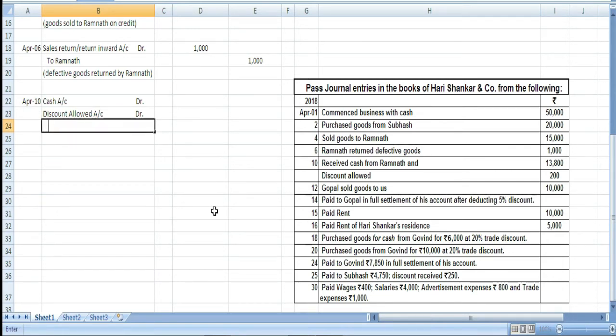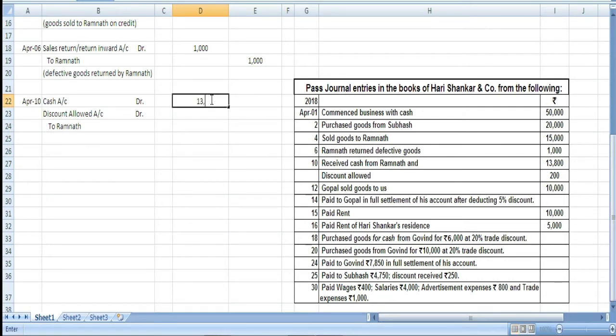And who is giving Harishankar money? Every time I am saying us, because we are working on behalf of Harishankar. So don't get confused. Who is giving Harishankar cash? It is Ramnath. So Ramnath here becomes the giver.